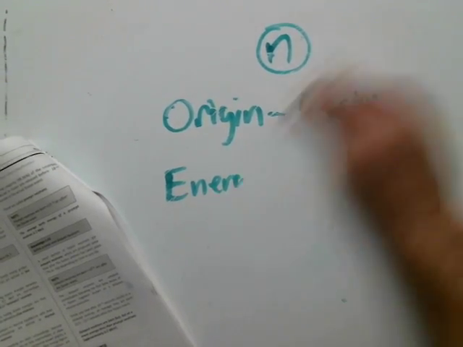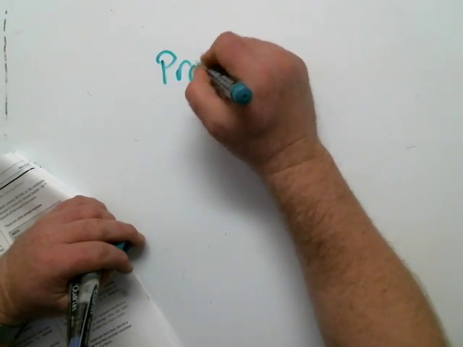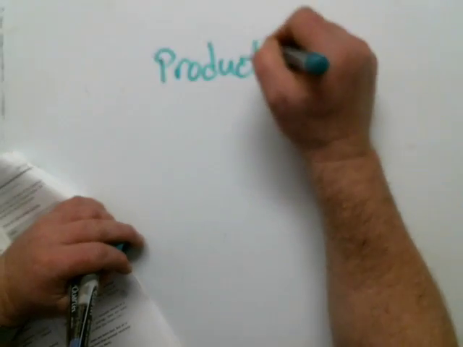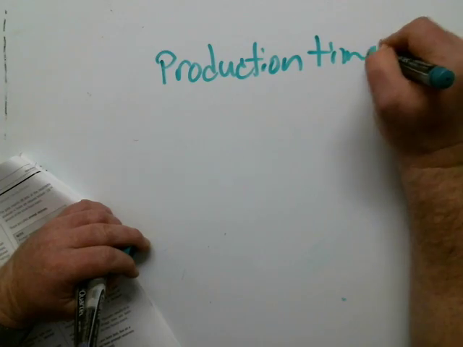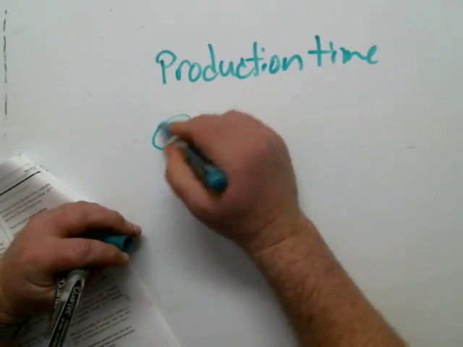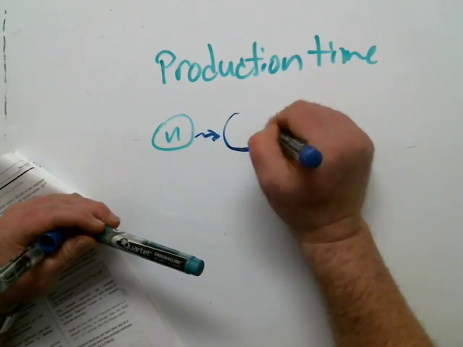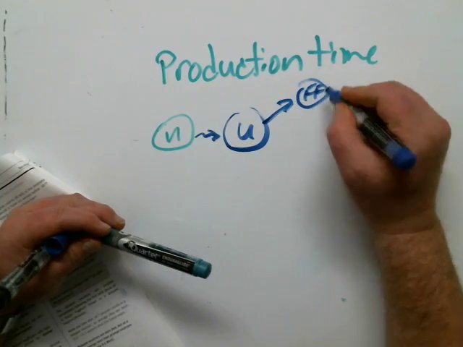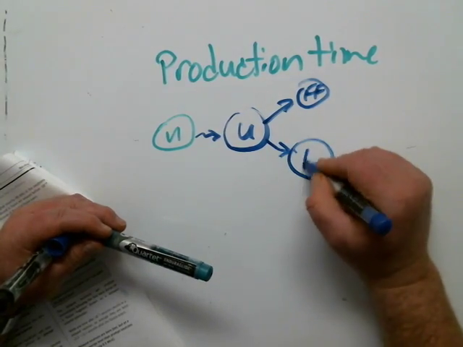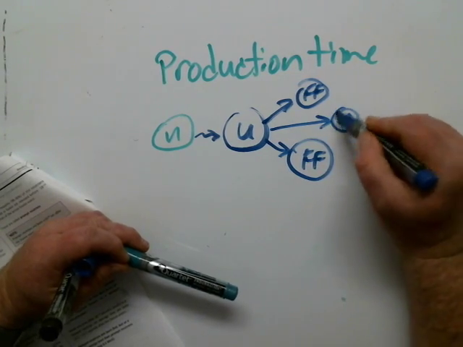All right, next, I can define a neutron by its production. That means where it came from in terms of time. So it's production time. So let's look at a neutron here. Neutron comes in, interacts with uranium, causes fission fragments to be created, and here's a neutron.